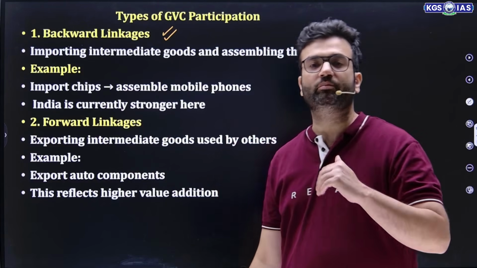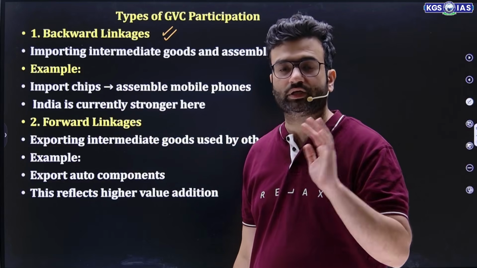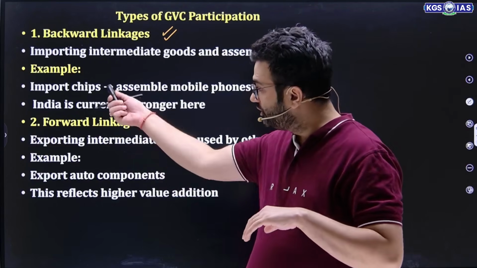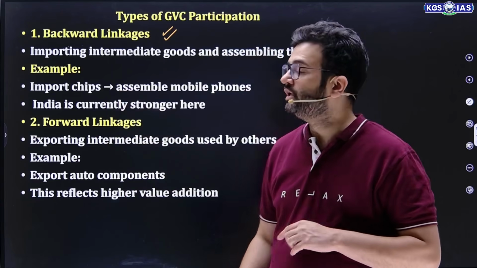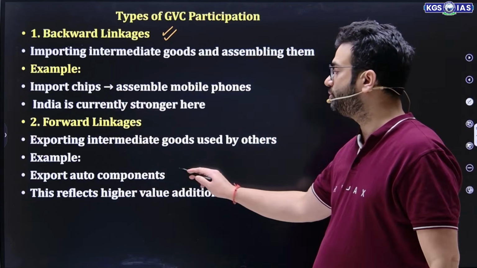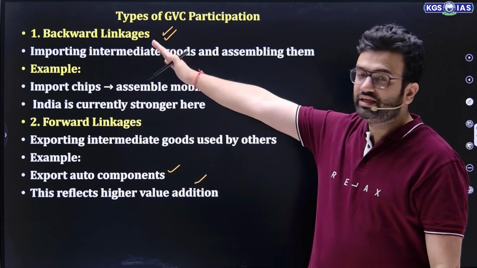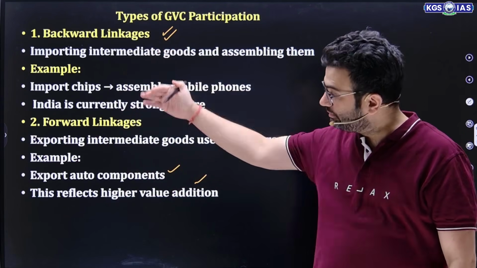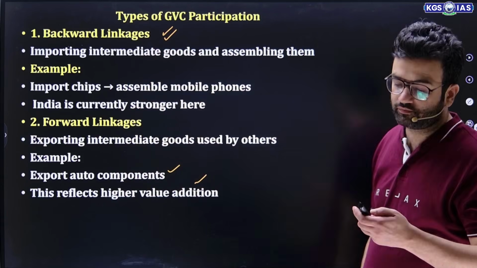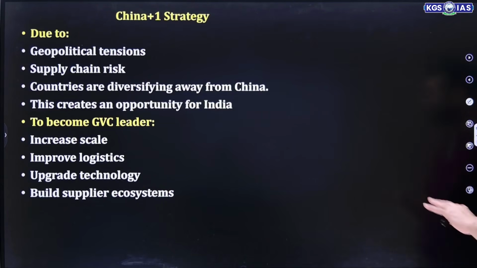If we want to excel, if we want to be in the top 5 countries regarding export, regarding the production process, we need to focus on this forward linkage more. So exporting intermediate goods used by others, example export auto components, this reflects higher value addition. So अभी हमारा ये वाला पार्ट तो स्ट्रांग हो गया है, लेकिन अब हमें इसको स्ट्रांग करना है, that is forward linkage. Next, China plus one strategy.